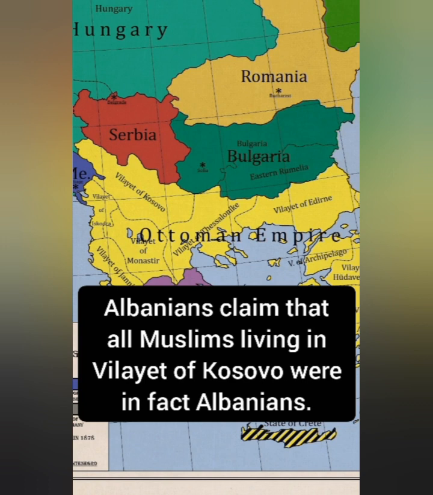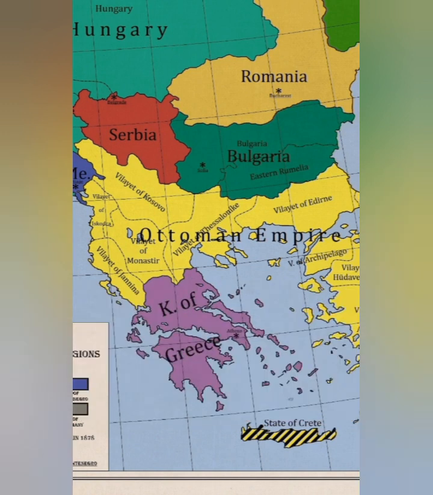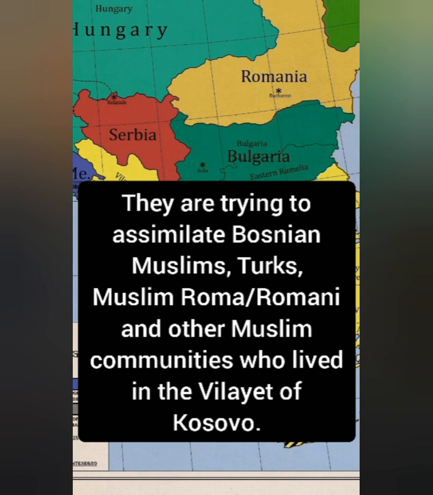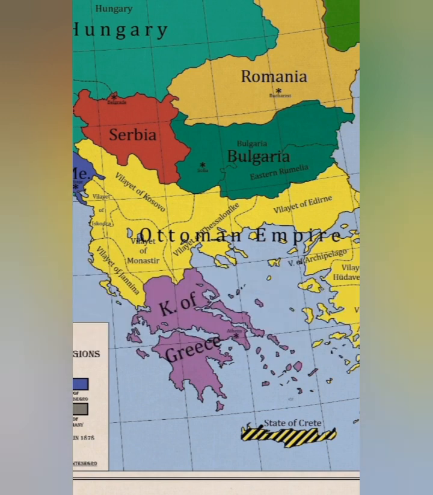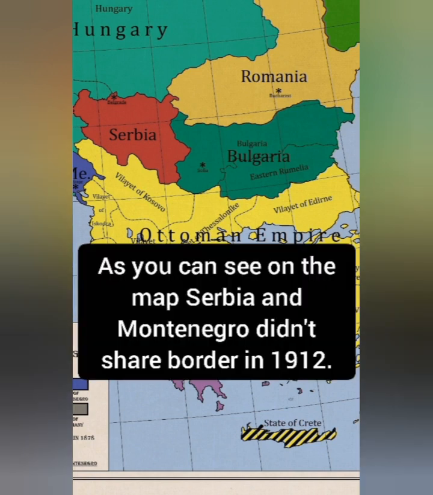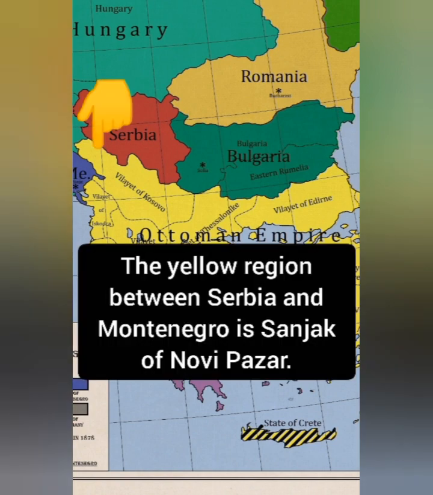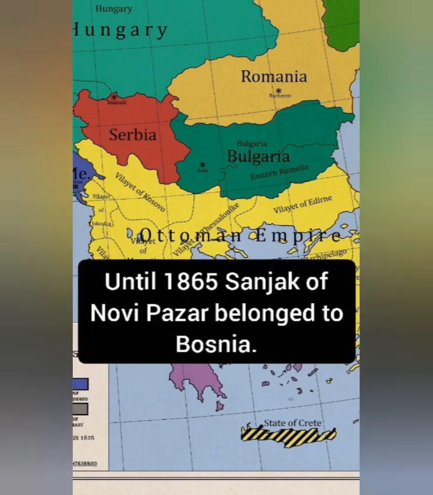Albanians claim that all Muslims living in the Vilayet of Kosovo were in fact Albanians. They are trying to assimilate Bosnian Muslims, Turks, Muslim Roma, and other Muslim communities who lived in the Vilayet of Kosovo. How come Bosnian Muslims lived in the Vilayet of Kosovo? As you can see on the map, Serbia and Montenegro didn't share a border in 1912. The yellow region between Serbia and Montenegro is the Sanjak of Novi Pazar.